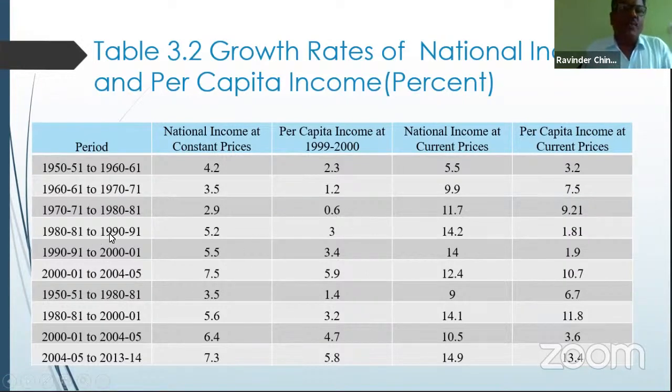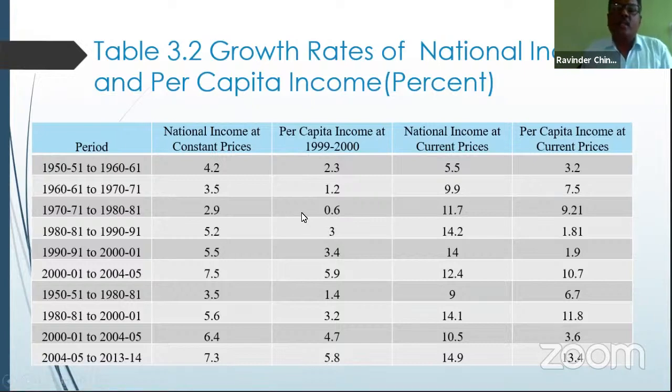Then, if you look at 1951 to 1981, this 30-year period, the 3 decades, is a more disappointing one. It is only 2.9% growth rate recorded in national income, and 0.6%, almost nil, rate of per capita income growth was taking place in the economy.